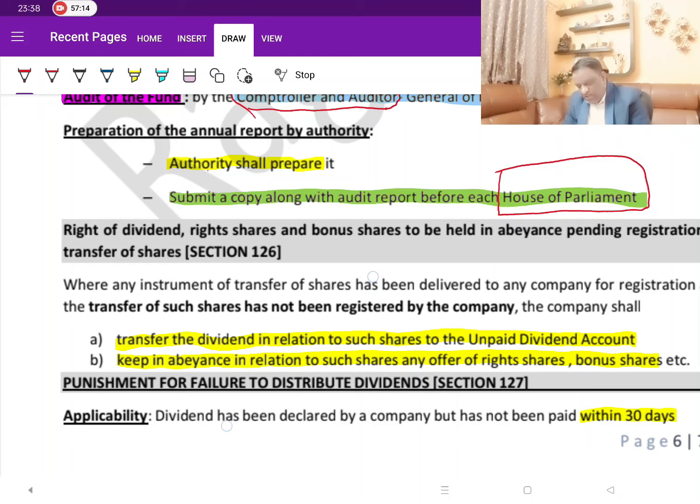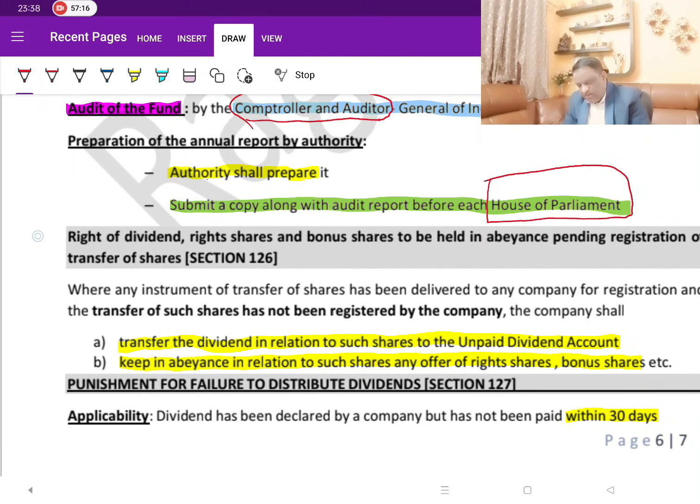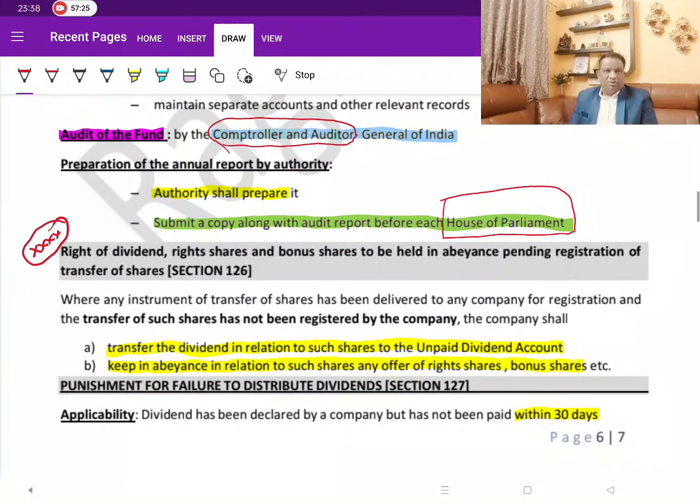Now, let's talk about it. Let's take 3 or 4 stars here. It's a simple point. While talking about this payment of dividend, we said, whom do we make the payment of dividend? Payment of dividend has to be made to the registered shareholder. But what happens when there is a transfer and the transfer is not being processed as on the day when they are declaring the dividend? 99% that situation will not arise.